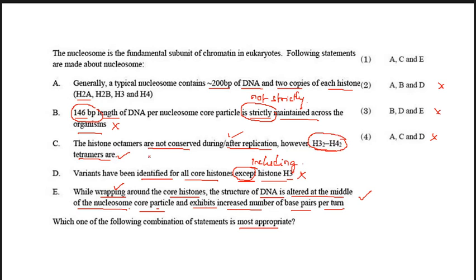So C is correct. Then E is also correct, that during wrapping the structure of the DNA is altered in the middle of the nucleosome, and the number of base pairs per turn increases when they are wrapped. Also, generally a typical nucleosome consists of H2A, H2B, H3 and H4. This is basic knowledge which we all know from the very beginning. So A, C and E are correct.